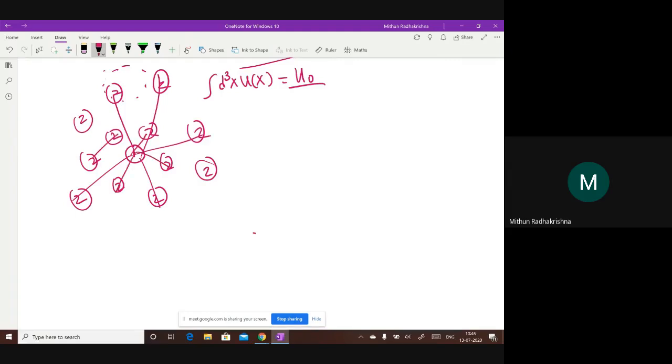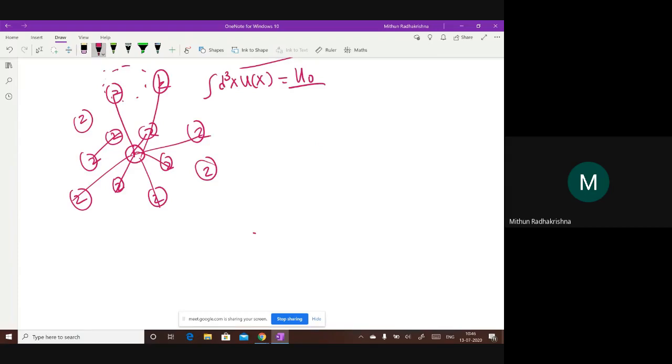Here I am actually calculating this integral. I have calculated the integral d cube x of e to the power minus beta u of x, and that is equal to u naught.